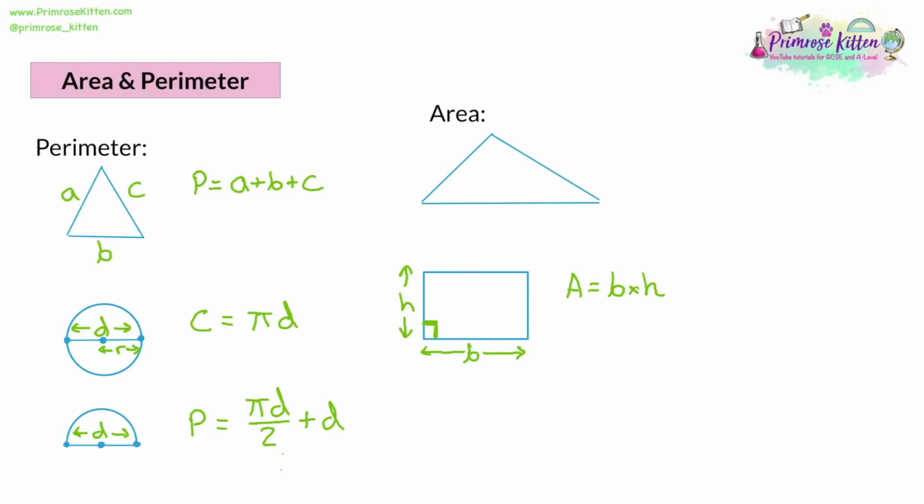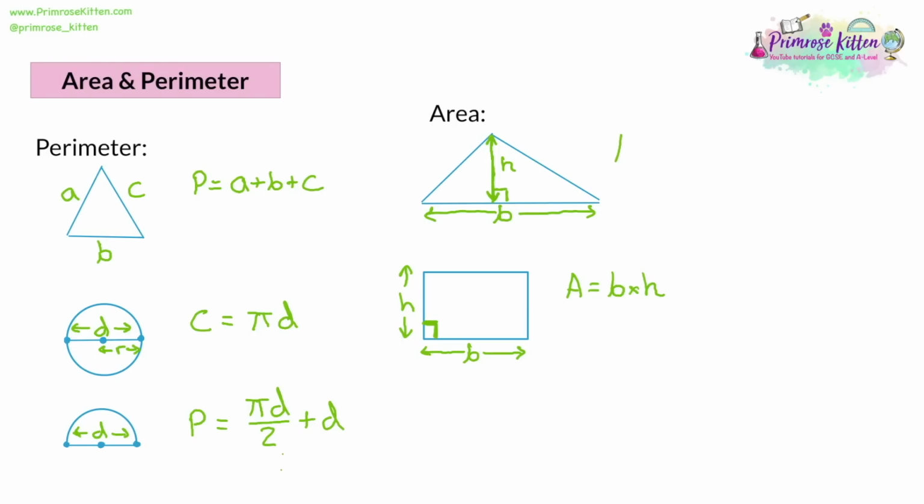Triangles also follow base times height. So we have the base of the triangle. This is the thing to identify first. Now, you don't always have a straight base at the bottom. You can always rotate the triangle and use one of the other sides. Key thing with a base, it has to be at a right angle to the height. Now, the other two sides are not at right angles. So what is the height going to be? Well, you're just going to have to go straight up at a right angle from the bottom of the triangle to the top of the triangle. Must be at a right angle, and then that is going to be the height. So be very careful choosing the height with a triangle.